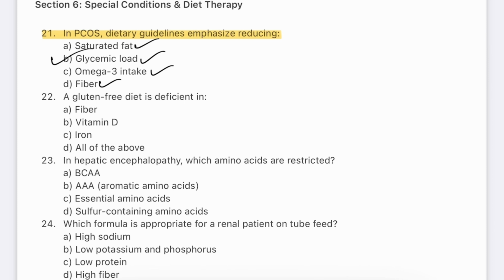Question number 22. A gluten-free diet is deficient in: fiber, vitamin D, iron, all of the above. The answer will be D, all of the above. A gluten-free diet often lacks fiber due to refined flour, and iron and vitamin D due to limited fortified foods. Careful planning is needed to ensure nutritional adequacy. Whole gluten-free grains like quinoa, amaranth and fortified products should be included. Supplementation may be necessary if deficiency occurs.